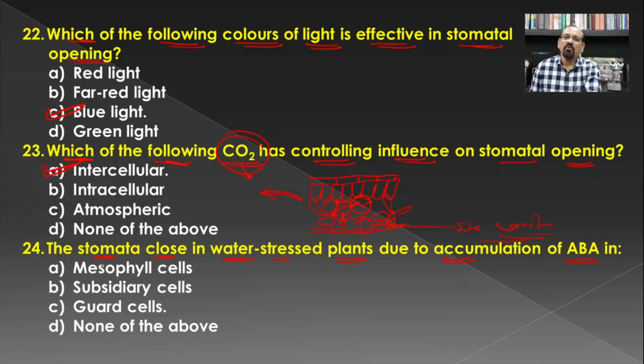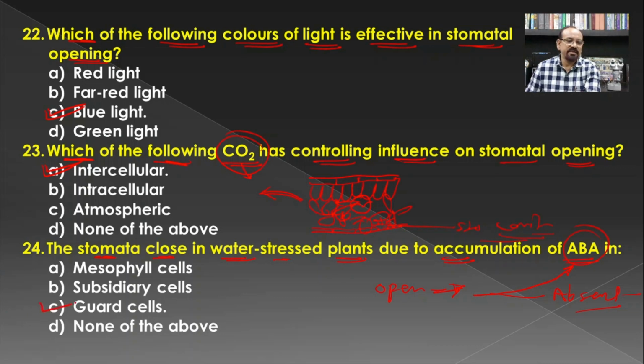If you see the opening and closing of the stomata, in the open stomata there is either a reduction in the amount of ABA or ABA is completely absent. So the ABA is present in the guard cells, which results in the closure of the stomata.